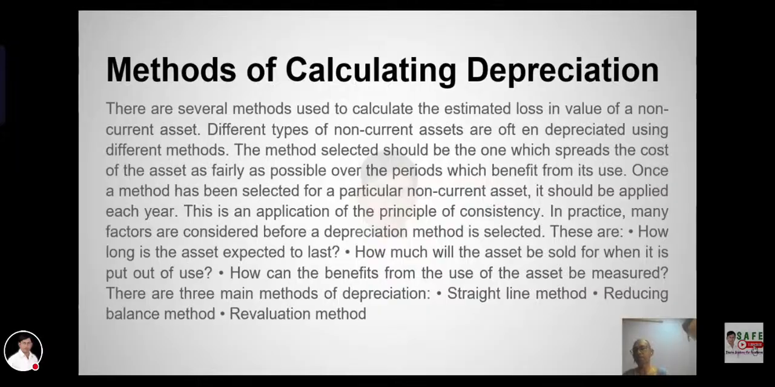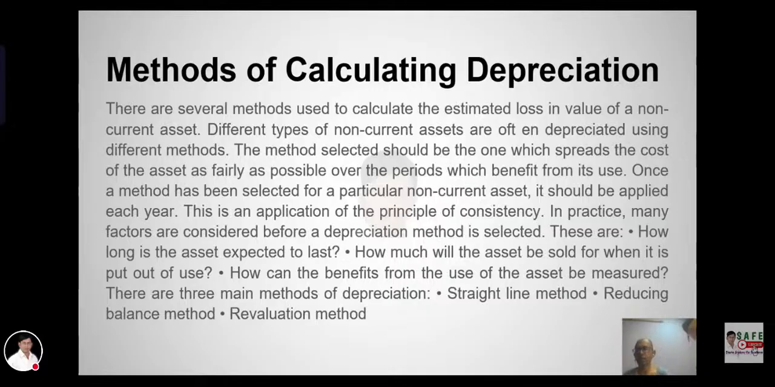Methods of calculating depreciation. There are several methods used to calculate the estimated loss in value of non-current assets. Different types of non-current assets are often depreciated using different methods. The method selected should be the one which spreads the cost of the asset as fairly as possible over its period of use. Once a method has been selected for a particular non-current asset, it should be applied each year. This is an application of the principle of consistency.